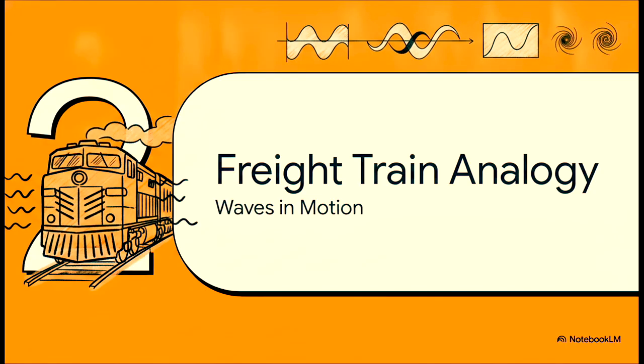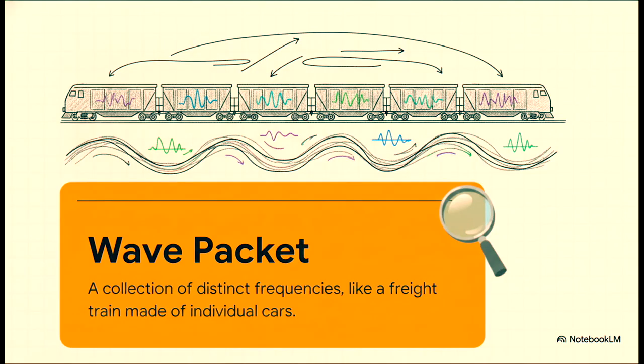Which brings us to Section 2, the freight train analogy. This is the core mechanical metaphor we're going to use to demystify these crazy optical illusions. Think of a light pulse, a wave packet, not as one single solid thing, but as a super long freight train rolling across the landscape.